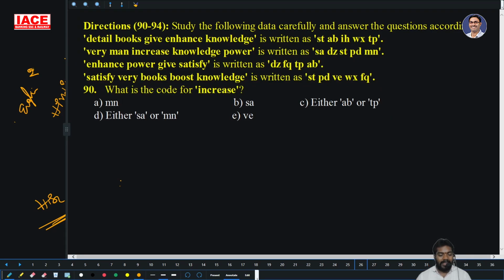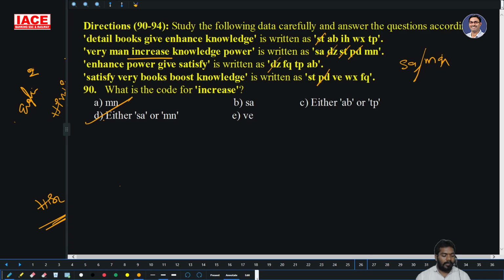What is the code for increase? What are the chances for increase? This is the only chance for increase, and in the second line also. In the second line, which code is common? SA may be a chance. DZ is common here, so not possible. ST is common here, not possible. PD is common here, not possible. MN is not common. So either SA or MN. Option D is the right answer.